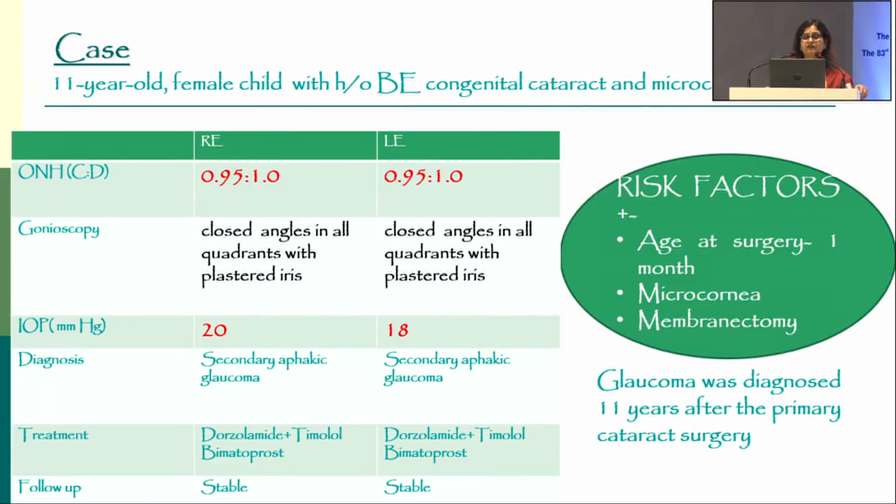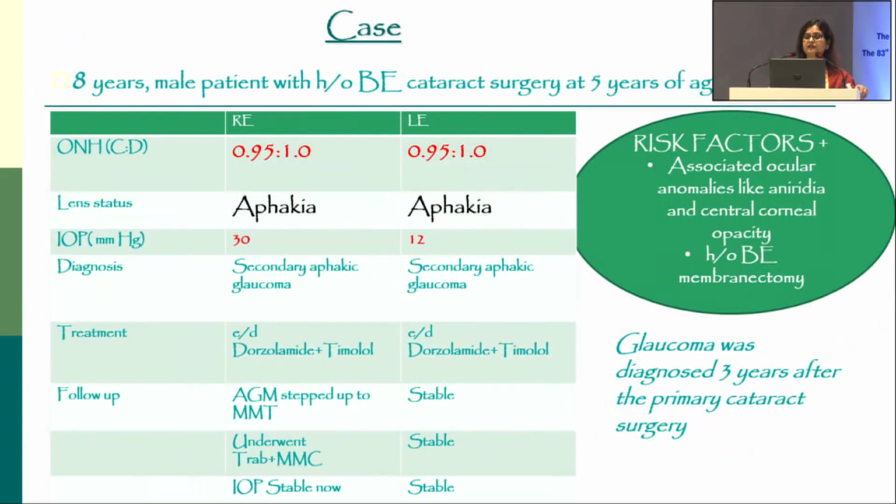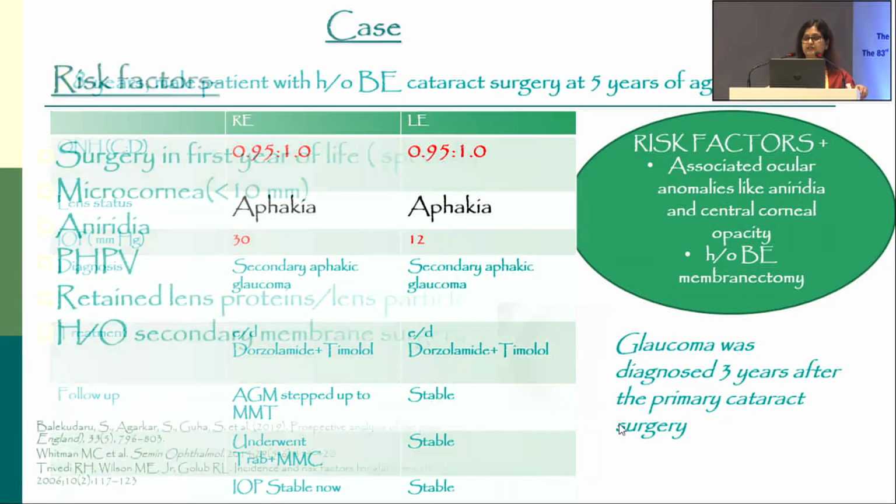Another patient, very advanced glaucoma, again developed glaucoma after 11 years of primary cataract surgery. So you have to keep following up these patients, especially if there are risk factors like cataract surgery at very young age, microcornea, or if there are any additional surgeries. Again, this one associated with aniridia, central corneal opacity, and history of membranectomy, and glaucoma was diagnosed 3 years after primary cataract surgery.